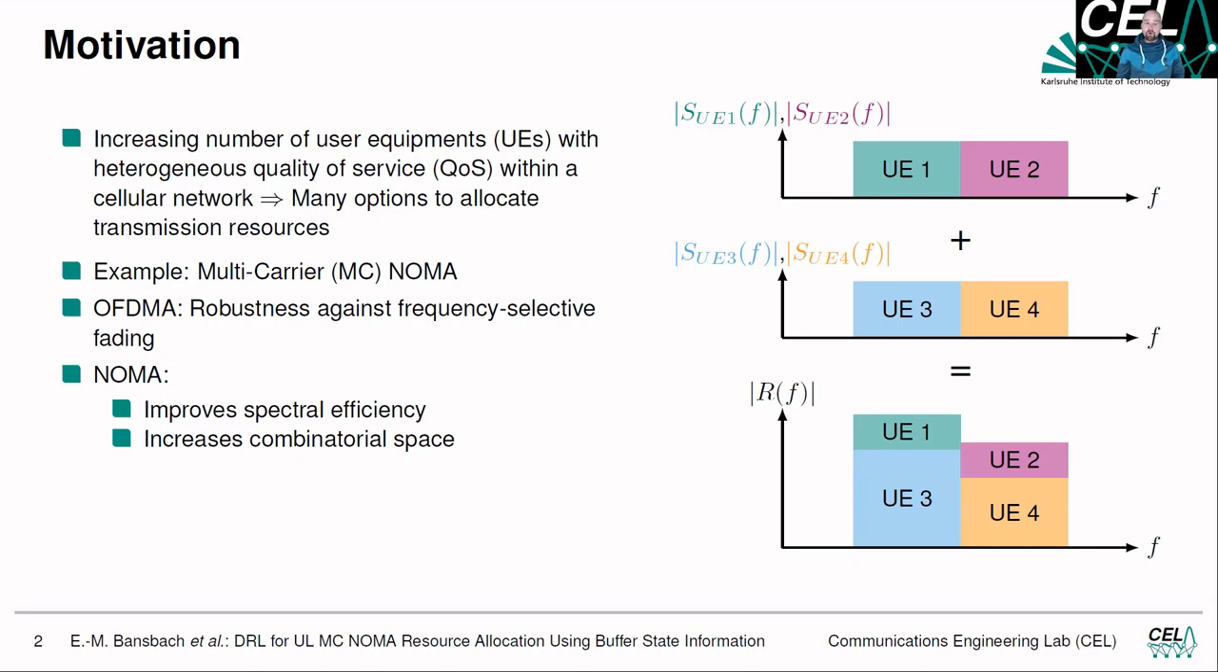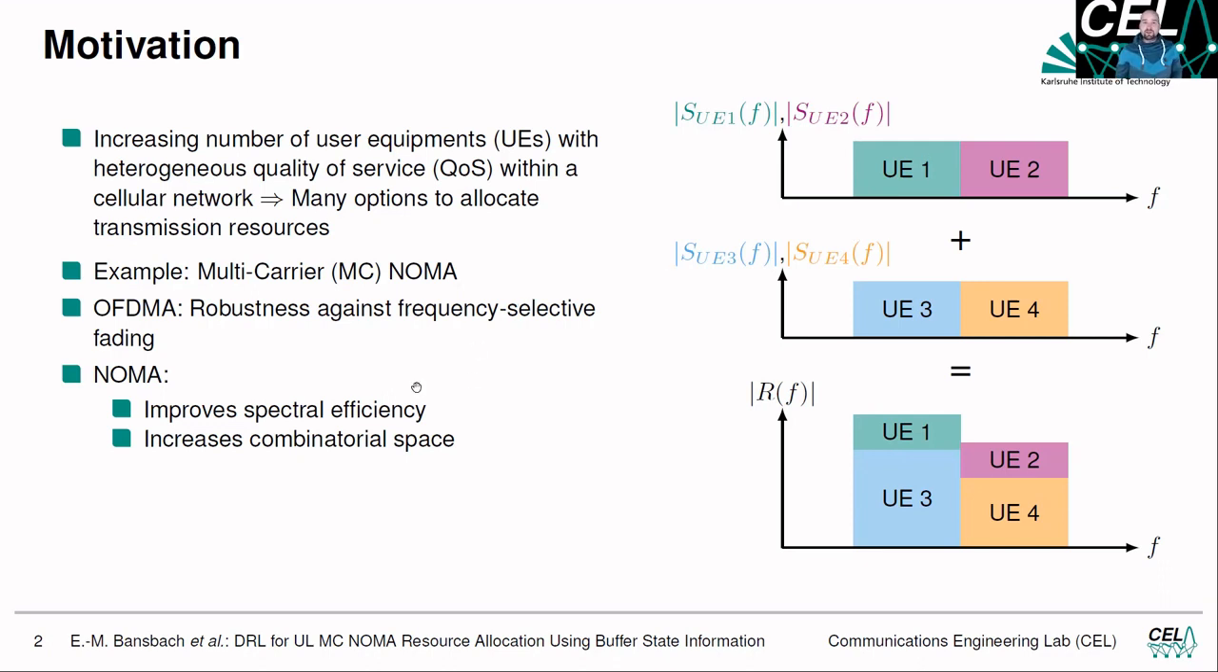First of all, we have OFDMA, orthogonal frequency division multiple access, which is really robust against frequency selective fading. As you can see here, we have two different user equipments and we can just place them next to each other in the frequency domain, so they use different frequencies.